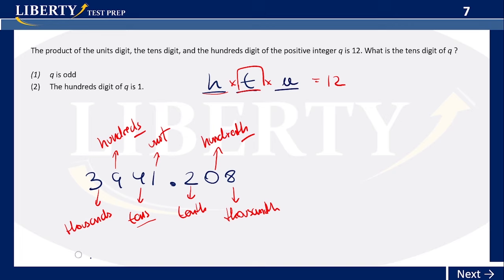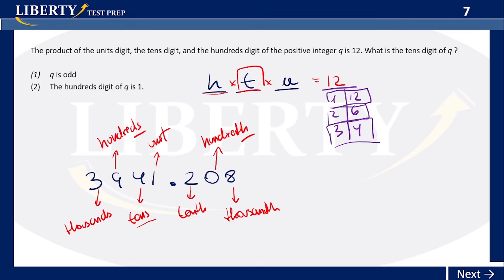Let me change to purple. The first thing we have to do here is get all the factors of 12. All the factors are gotten in this way: 1 times 12, 2 times 6, 3 times 4. Those are all the possible combinations, the actual ways in which we can get 12.